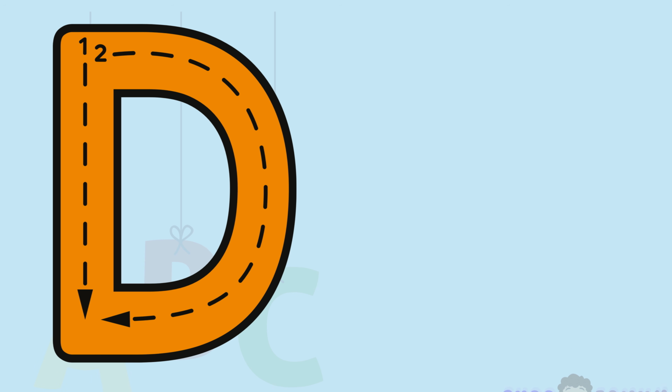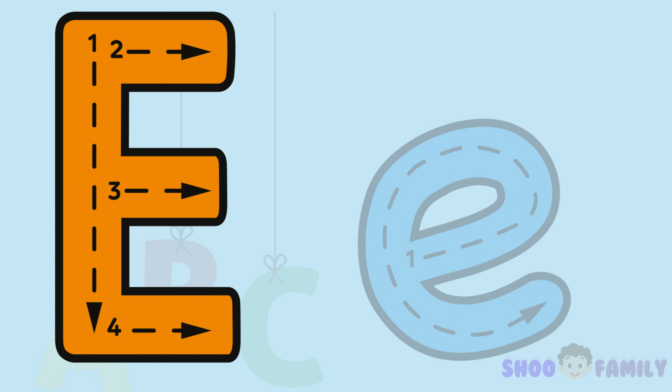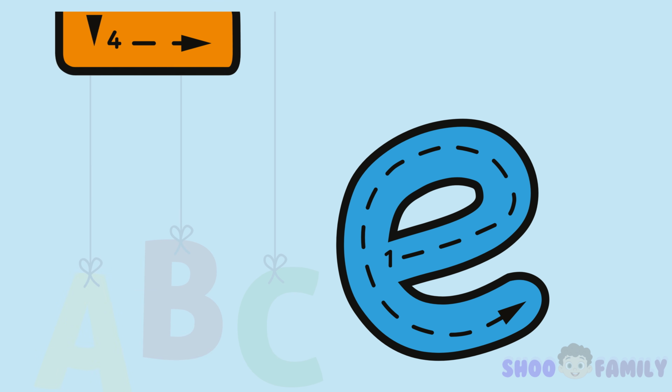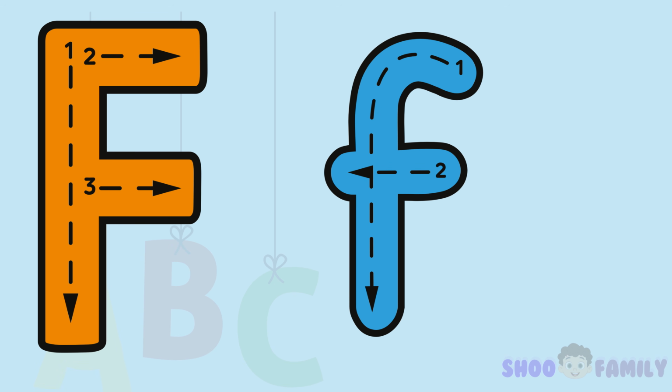Big D, line down, then a curve around. Small d, circle and a line we found. Big E, line down, 3 lines across. Small e, curve with a line, no loss. Big F, line down, top, middle 2. Small f, curves with a line for you.